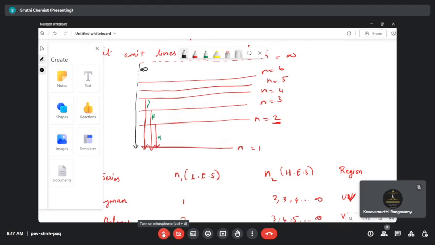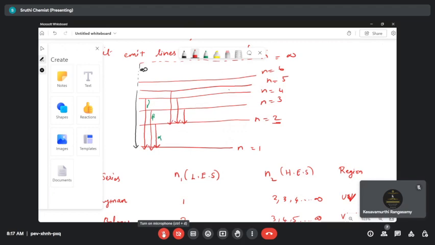Then we'll do the same thing for the Balmer series. In the Balmer series, it is very simple. The electrons come from the third shell to the second shell, then from the fourth shell to the second shell, then from the fifth shell to the second shell. This is what is called the line spectrum of hydrogen.